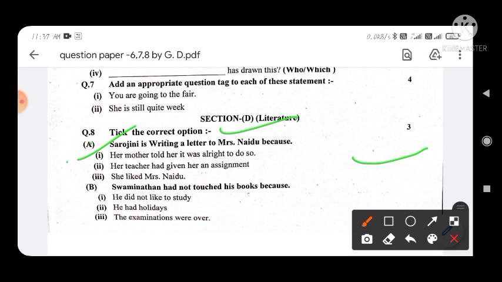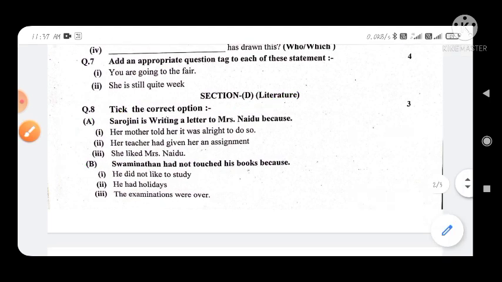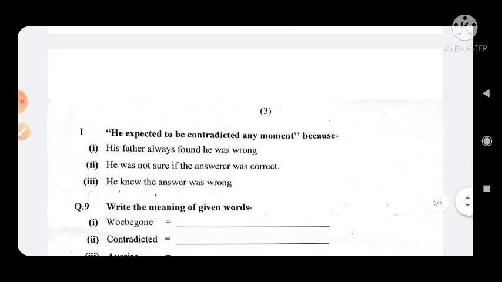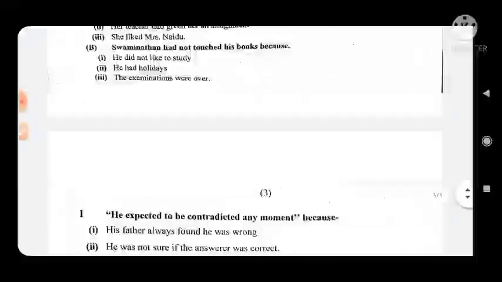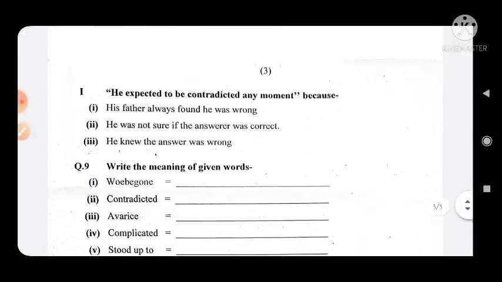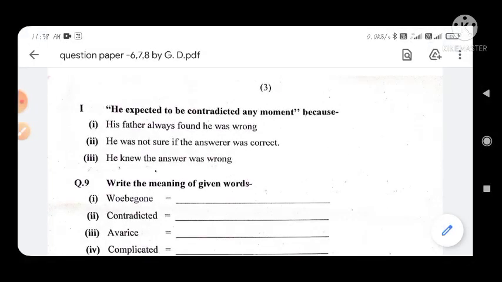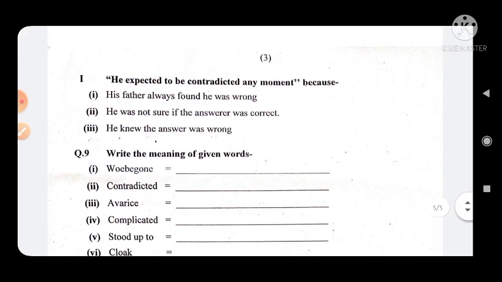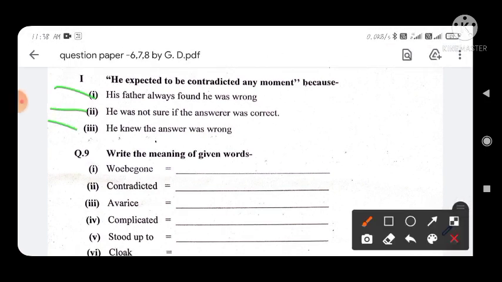Now statement number B: Swaminathan had not touched his books because. There are three options: he did not like to study, he had a holiday, or the examinations were over. So you have to select the appropriate option and tick it or write the answer. Now next, he expected to be constricted any moment because. You can see here is the C option, and tick the appropriate option or write it down.